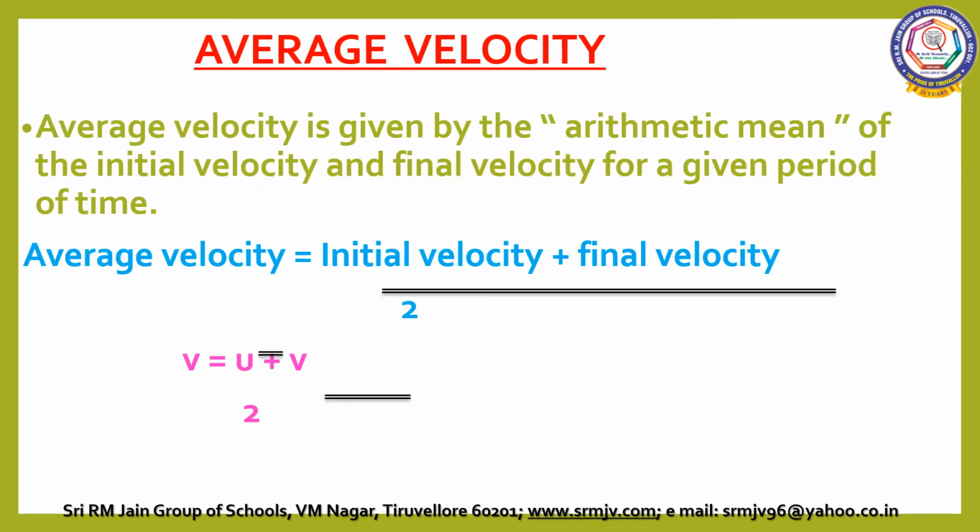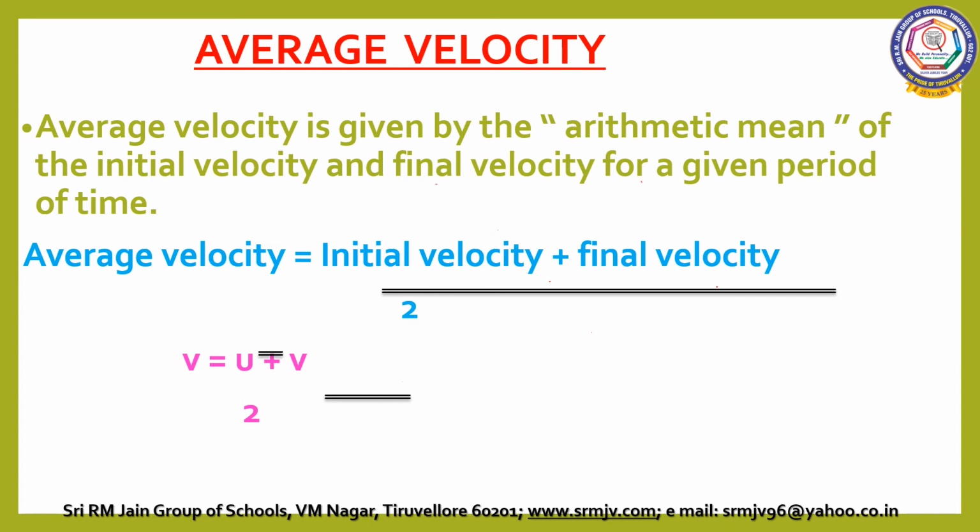Average velocity. What is average velocity? Average velocity is given by the arithmetic mean of initial velocity and final velocity for a given period of time. So average velocity is equal to initial velocity plus final velocity divided by 2. What is the initial velocity? U. What is the final velocity? V. So initial velocity is represented as U and final velocity is represented as V. So (U plus V) divided by 2 gives the average velocity.